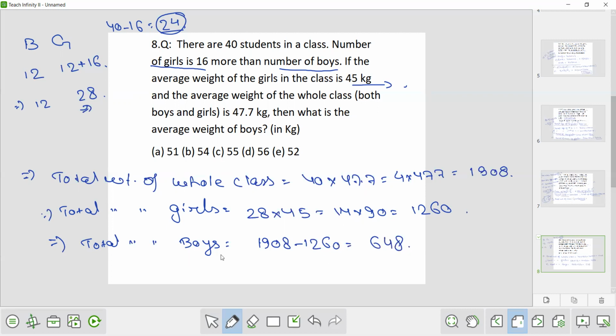Now this is the total weight of boys, and how many boys are there in the class? 12. So divide it by 12, you will get the average weight. Average weight will be how much? So 12 5 times is 60, 4 remaining, so 48, 12 4 times.